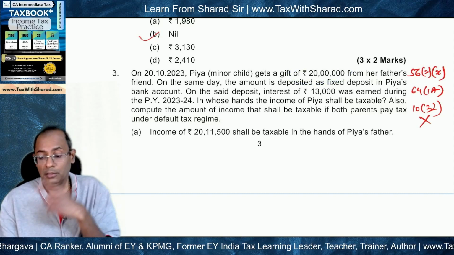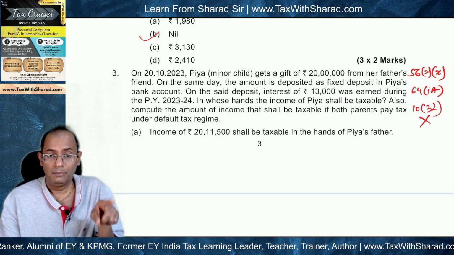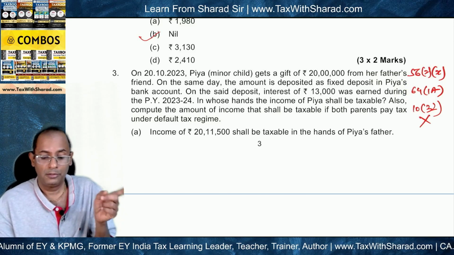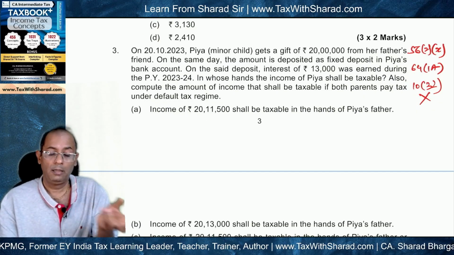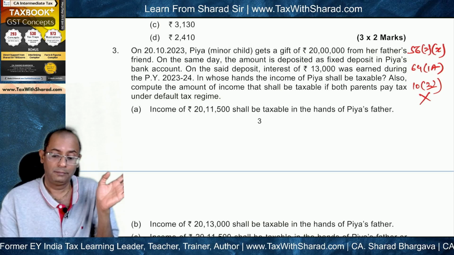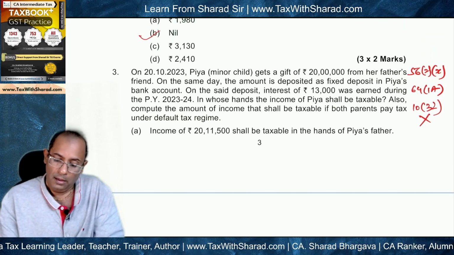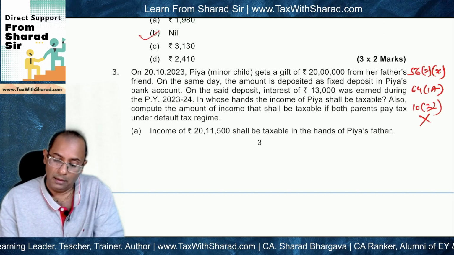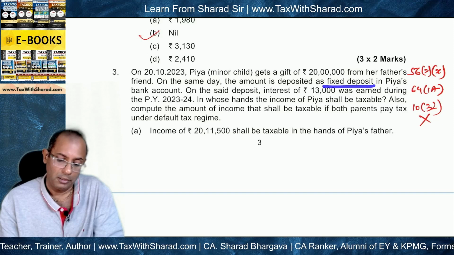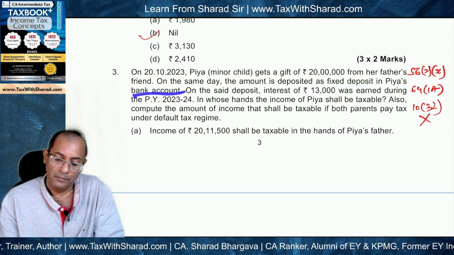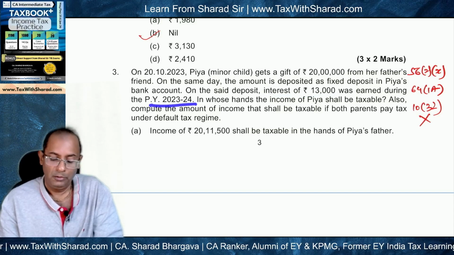In whose hands? So 64(1)(a) becomes applicable. Clubbing of income, 64(1)(a), income of minor child is supposed to be clubbed with the income of parent whose total income before such clubbing is greater. Further, we are told that she deposited this amount in a fixed deposit in the bank, and on the said deposit interest of 13,000 was earned during previous year 23-24.